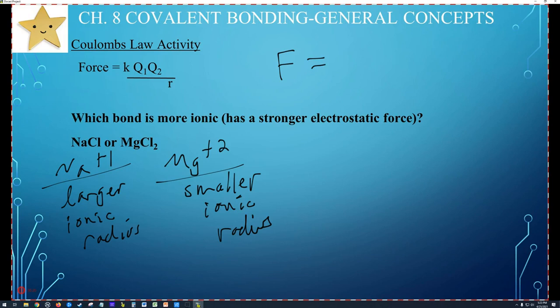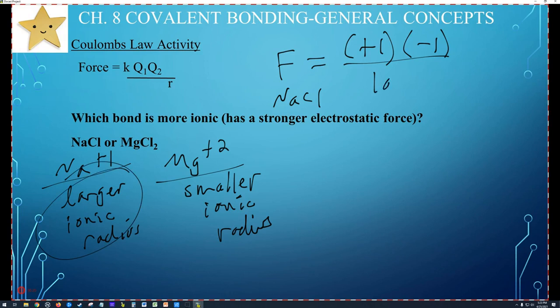So the force for sodium chloride is going to be equal to K, which I'm not even going to write because it's going to be the same for both, so it doesn't matter. Q1 is going to be +1, sodium's a +1, and then chlorine is going to be a -1. And then the distance between them will be larger, so we're going to put larger. So we have a small charge divided by a larger size. All right, let's look at the force for magnesium chloride.